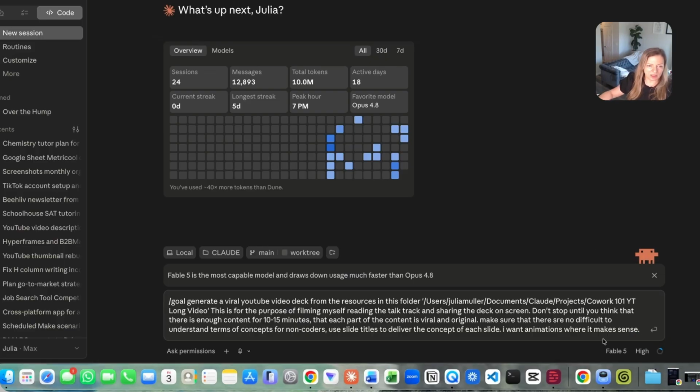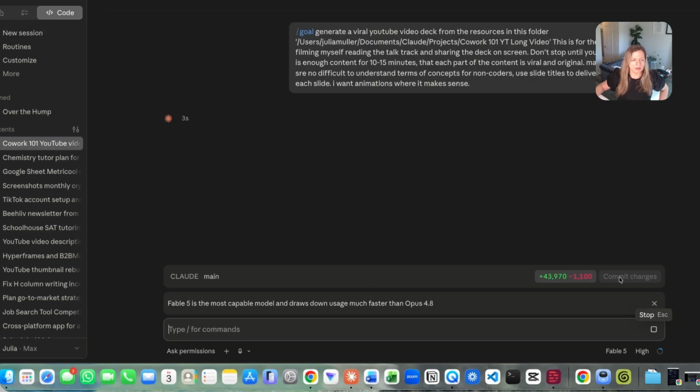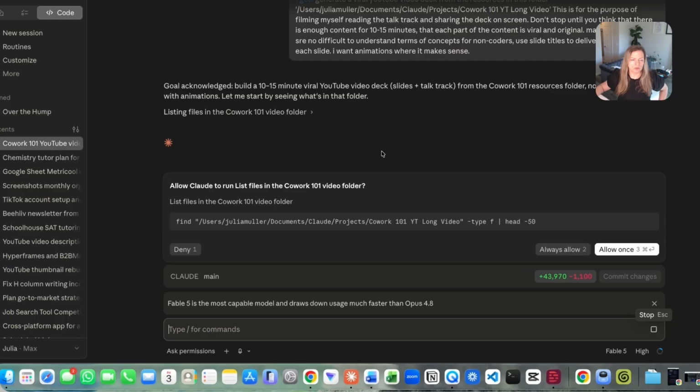And the way to check that it's done, I'm going to be working back and forth with Claude Code to confirm that I like the deck and it can stop working on it by clearing the goal command. Fable is a high token model. If you are looking to save tokens when you use Claude, I would recommend staying potentially with Opus or a model that you've had good results with so far. It's acknowledging my goal. It's asking me to be able to do things.